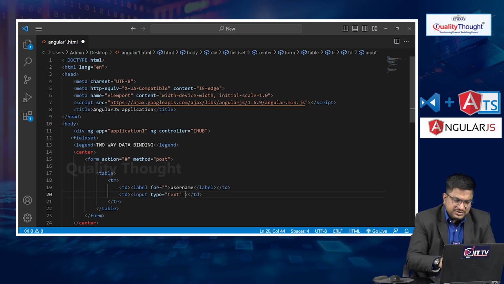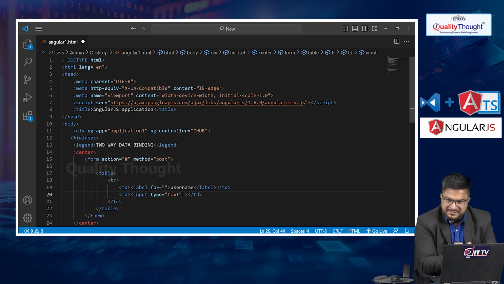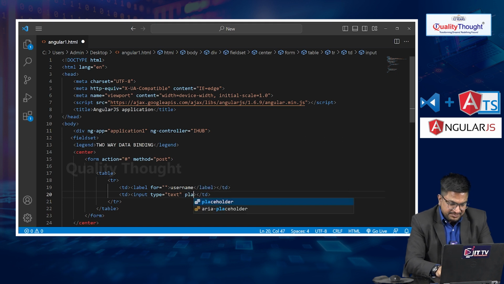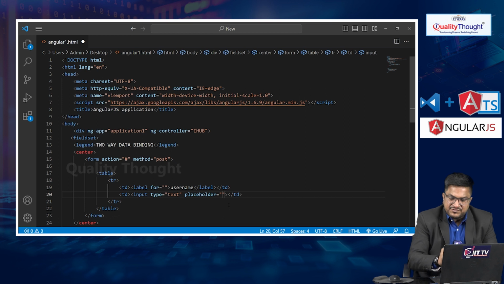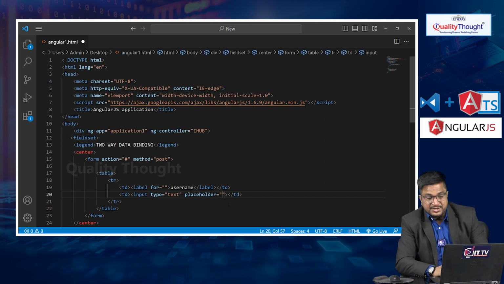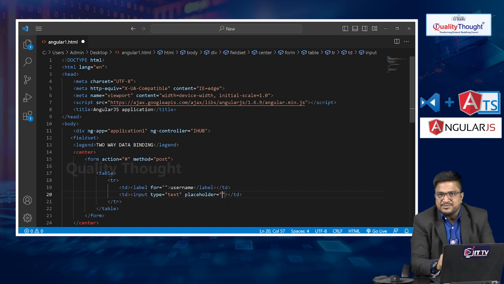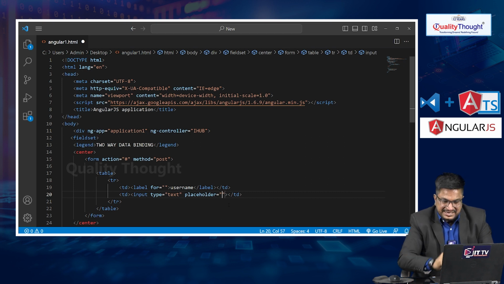The input tag has any number of attributes. One of the attributes is type equal to text. Another attribute I want to use is placeholder. Placeholder means, even if you are not writing a label tag, if you want to give the intimation to the end user what to enter in this field, using the placeholder attribute we can give that intimation to the end user about what you need to enter in the particular text field. I am telling them to enter the username.